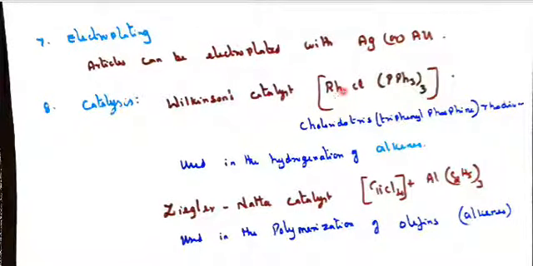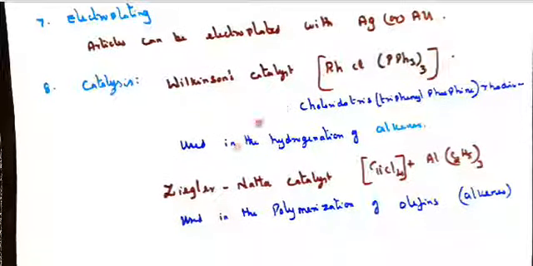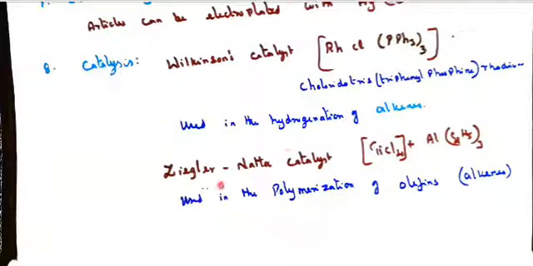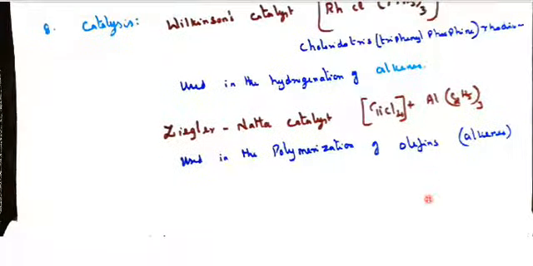In Wilkinson's catalyst, rhodium is present along with triphenylphosphine and chlorido. Since triphenylphosphine is a ligand present three times, we say tris(triphenylphosphine) chloridorhodium. It is used in the hydrogenation of alkenes, olefins, double bond compounds. Next is the Ziegler-Natta catalyst, which is tetrachloridotitanium and aluminum triethyl. These compounds are used in the polymerization of olefins, that is, alkenes.